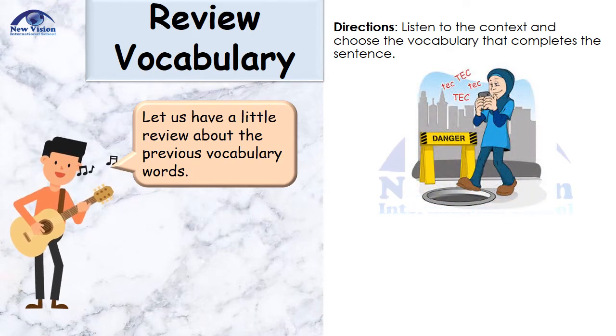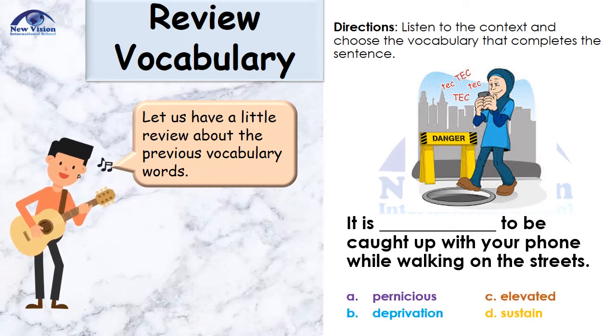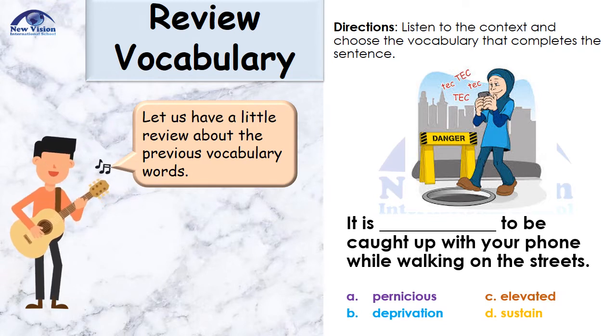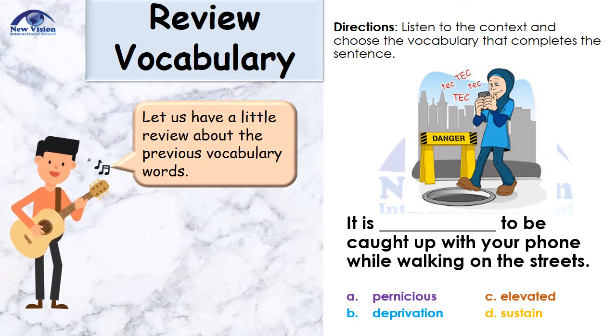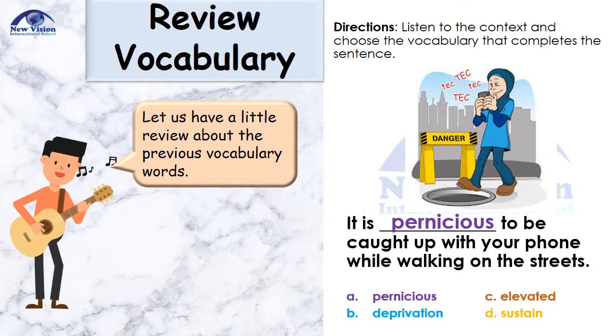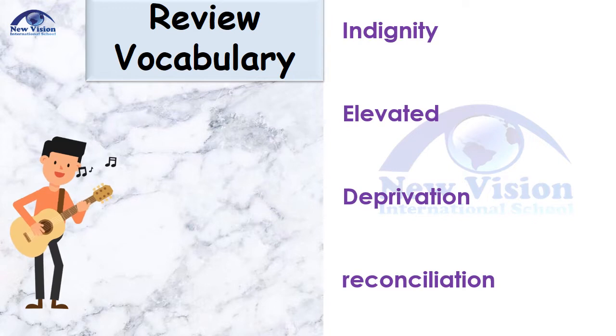So we have another picture right here, a lady who's texting while walking. It is blank to be caught up with your phone while walking on the streets. What is the missing word? A. Pernicious. B. Deprivation. C. Elevated. And D. Sustain. If you answered pernicious, you're also correct. We all know that pernicious means, that's right, dangerous. And these are the rest of the vocabulary words from the previous week.